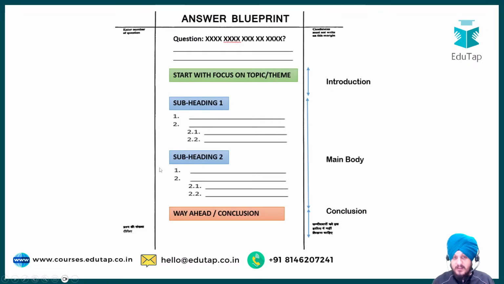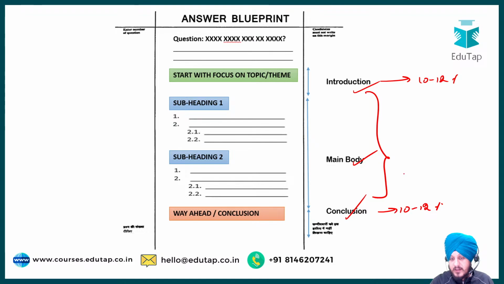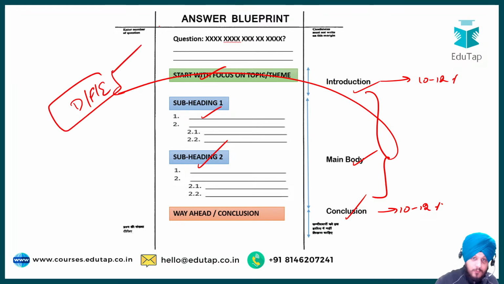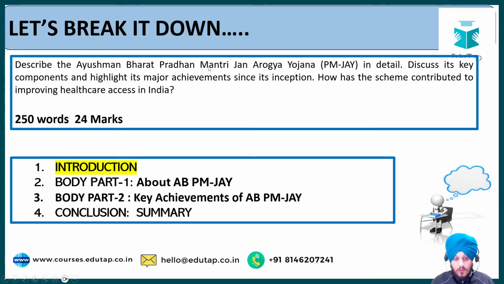Now before we start that, this is the answer blueprint that I would like you to follow in the comment box and also in the examination, where you will divide your answer into introduction, body and conclusion. As I always say, the introduction should be only around 10 to 12% of the total word limit, not more than that, and the same rule applies to the conclusion. The rest of the word limit should be dedicated to the body part, where you will write in the form of different headings and subheadings that you will try to substantiate using data, facts or examples. So this is the standard approach that I usually suggest in all my sessions, and this is the blueprint that you can follow. Now let us move on to the answer part.